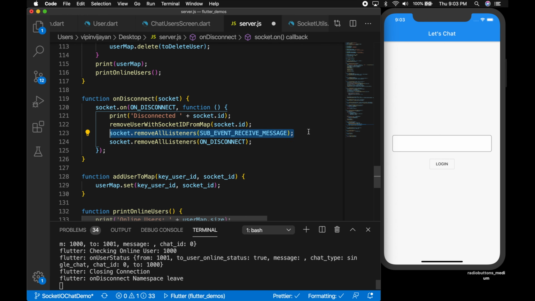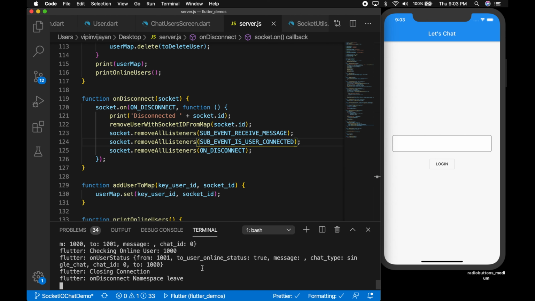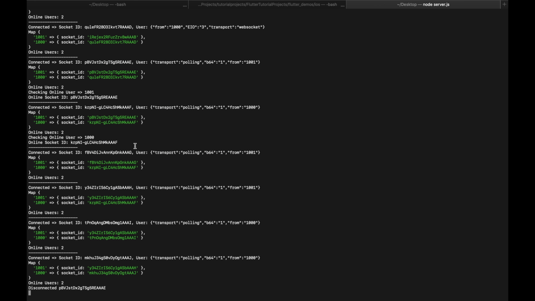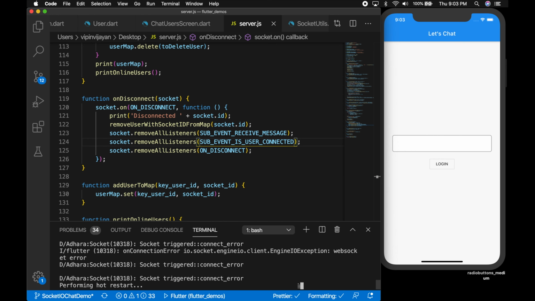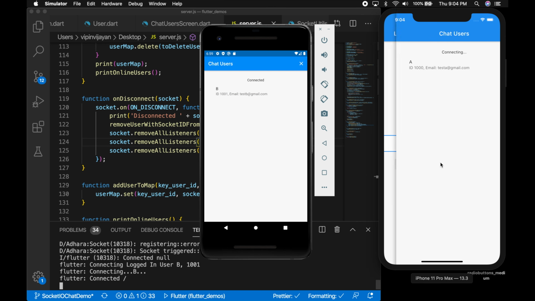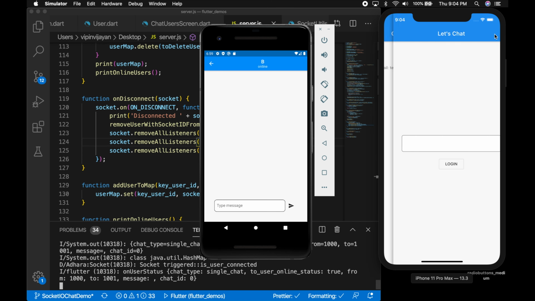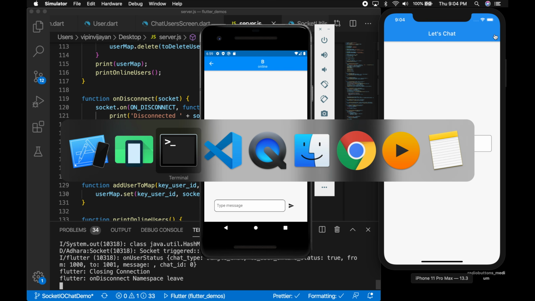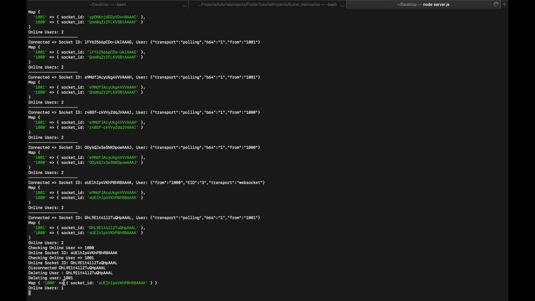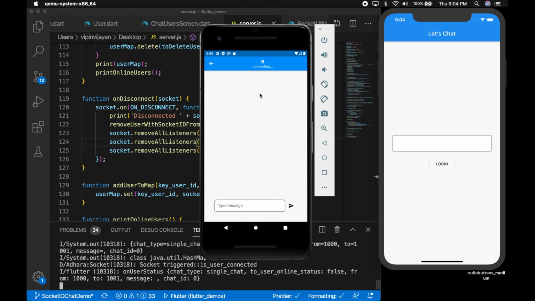Let's copy the event name, sub event receive message, and the other event is user connected event, so let's remove that as well. Okay, so let's restart the server and the app, and let's try login in 2 devices. Okay, so both are showing online. Now let's log out from the iPhone, and you can see deleting user 1001 and the number of online users is 1.